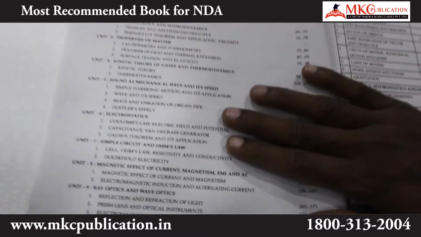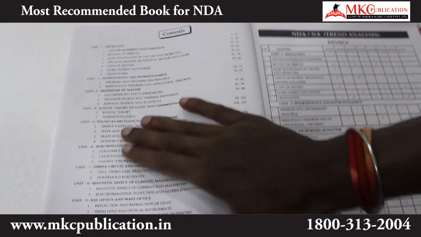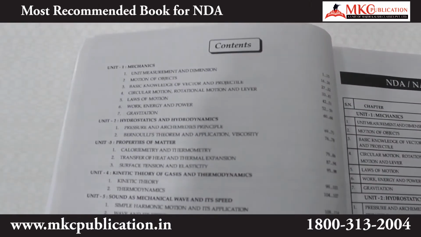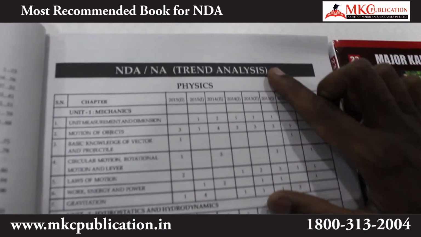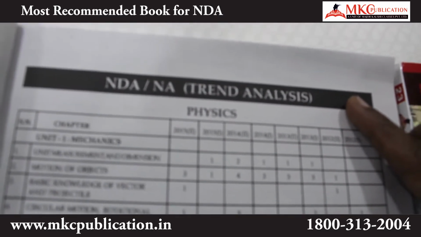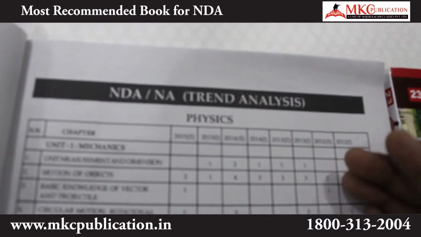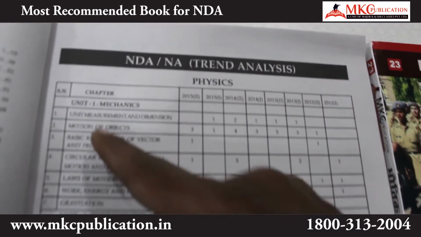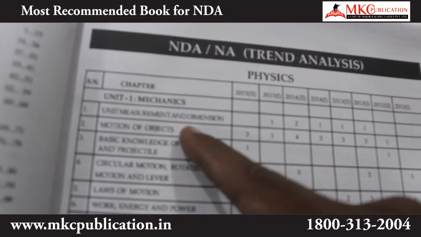Let's talk about this. This book starts with the content which every book has, but the specialty of this book is the trend analysis. In this trend analysis part, a candidate gets a fair idea about the number of questions asked in the different NDA examinations from the different chapters. Like we see the very first chapter, unit measurement and dimensions.